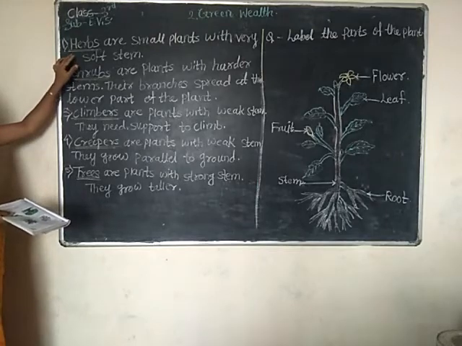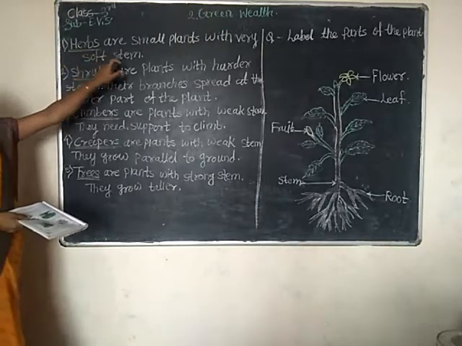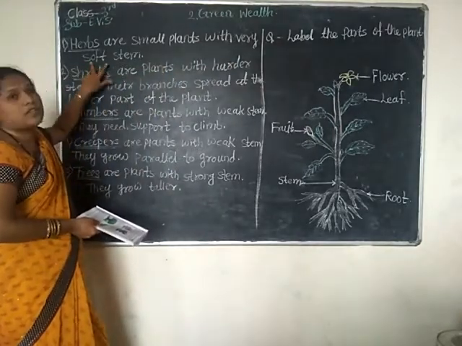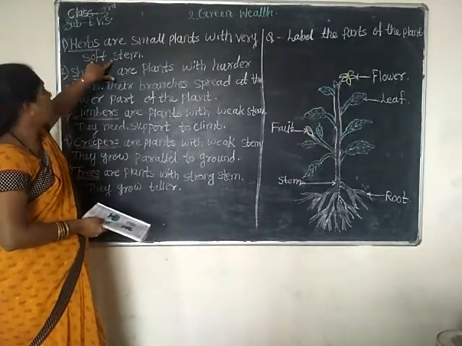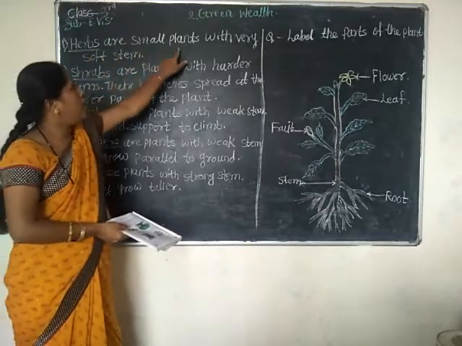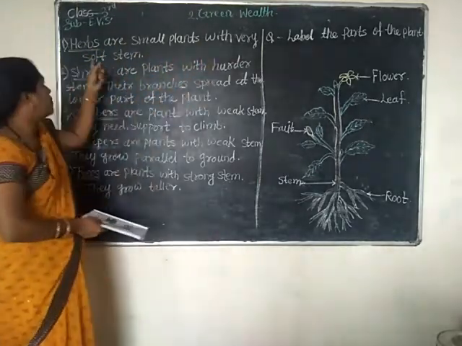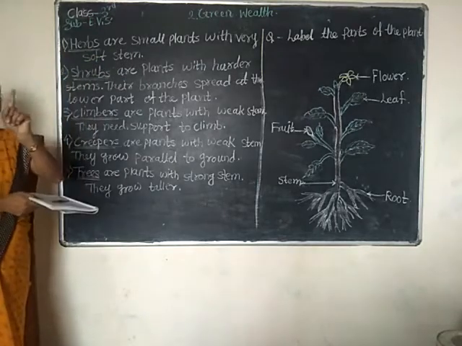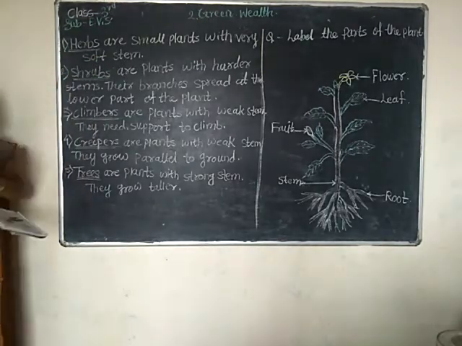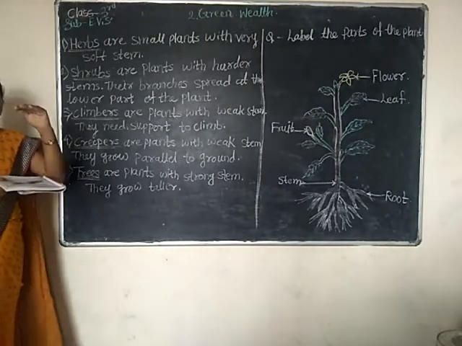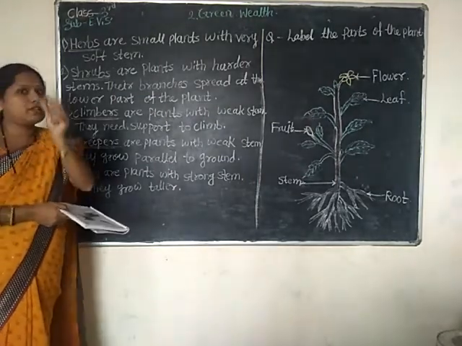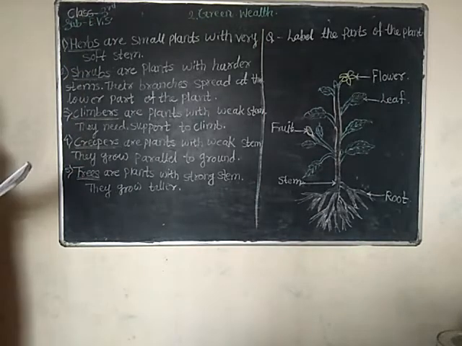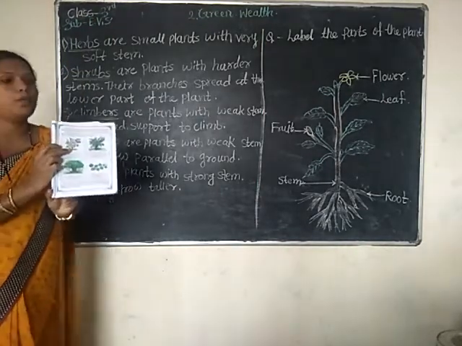See here, the first one is a herb. Herbs are small plants with very weak, very soft stems. An example of a herb in your book is the tomato plant.